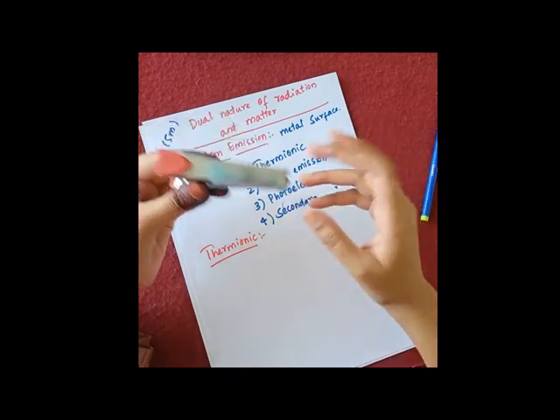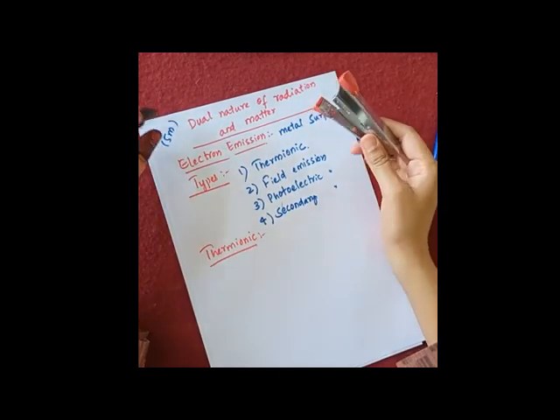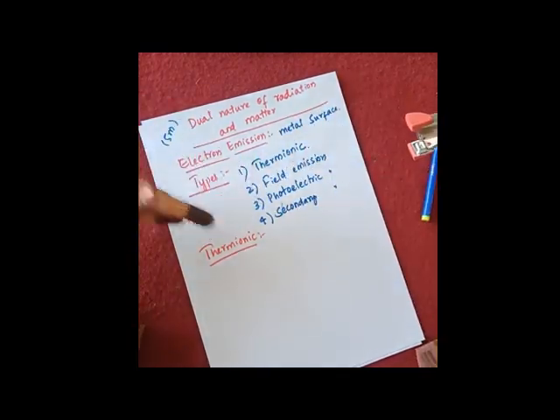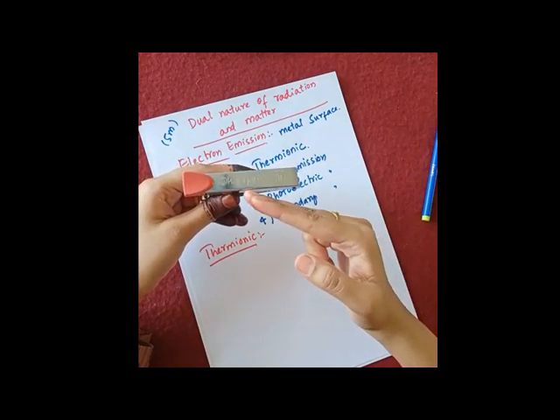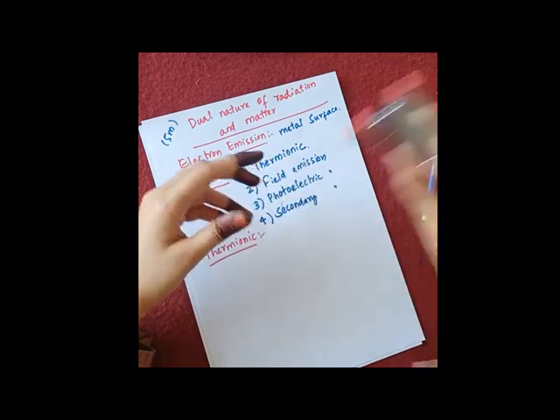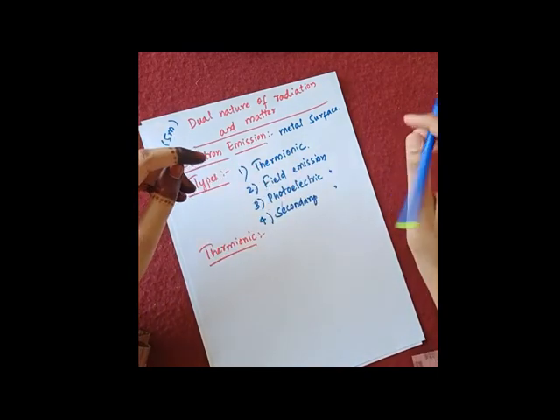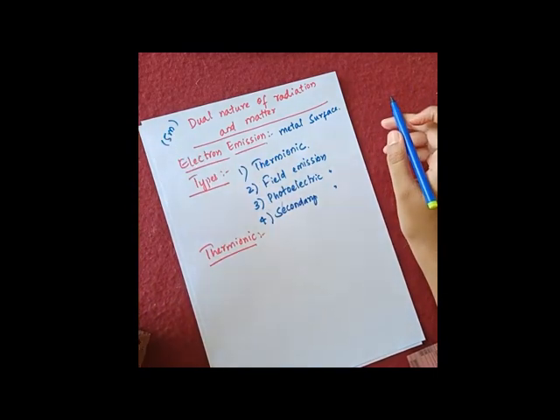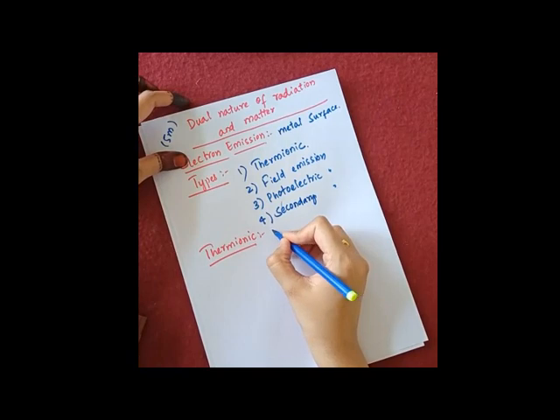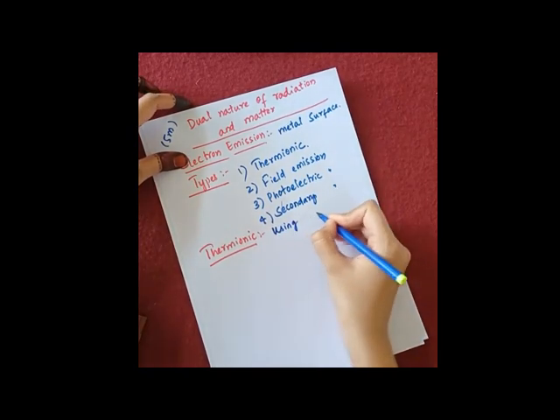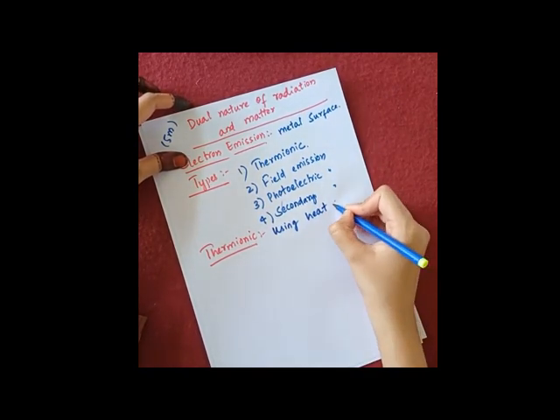Therm means what? It means heat. It means in this process you are using heat energy to eject the free electron from the metal. So how can you define thermionic emission? It is the process of emission of free electrons from a metal surface using heat energy.